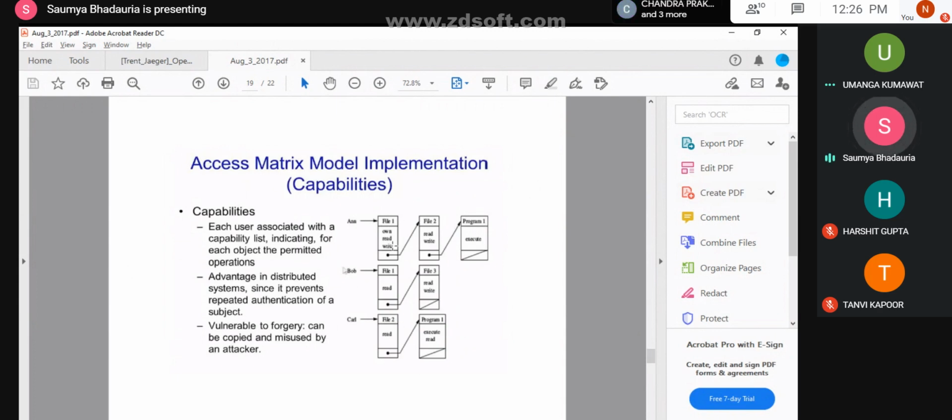Or I can say it gives the one who possesses it the permission to access an entity or object in a system. It can be said to be a pair, let's say this is X and this is R.